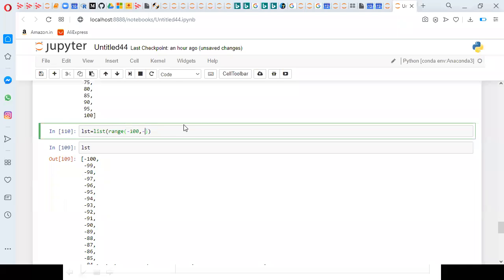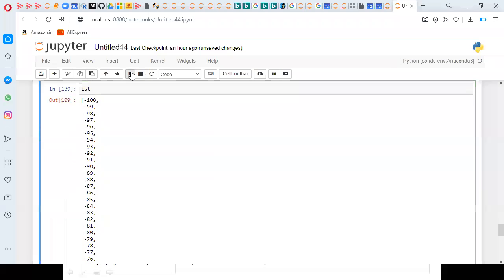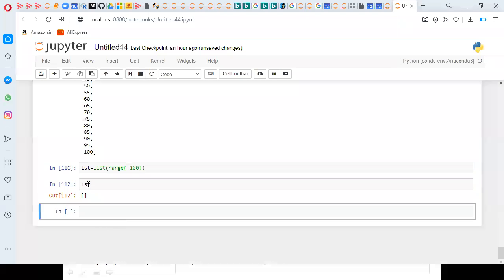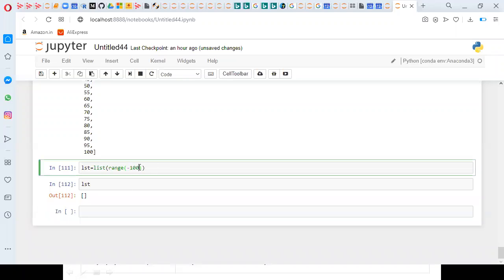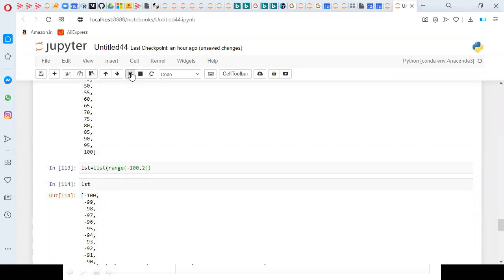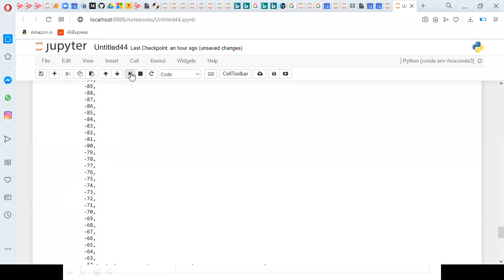So without step, if you mention negative, it doesn't return anything, simply it is returning empty. If a step value is there, then whatever you mention as step value, negative or positive, it works like that.